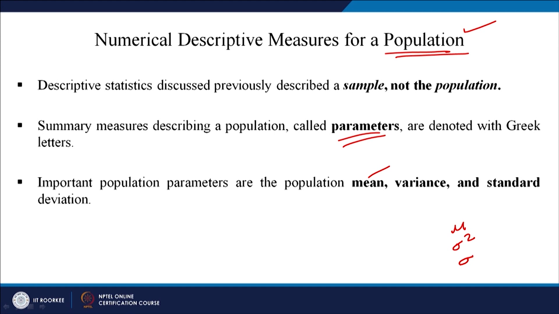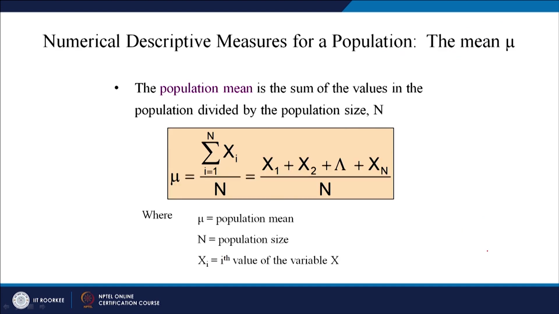For a sample, what were those? Mean, variance and standard deviation, isn't it? Let us find out the mean of the population. This is very simple, similar to what we did in the case of sample mean. You have just the summation of all the data points divided by the population size, and you will get the population mean.